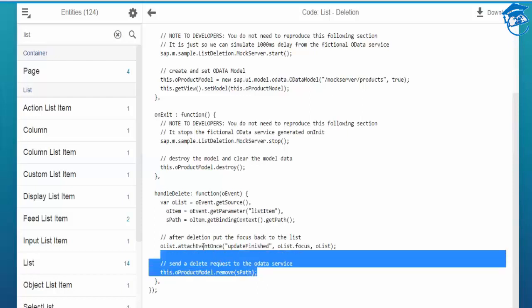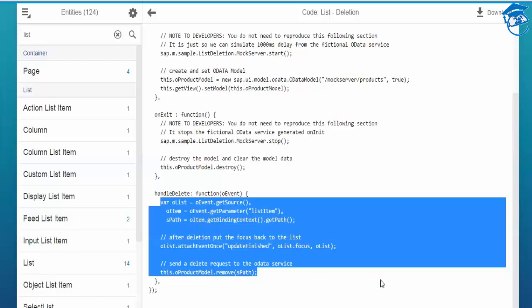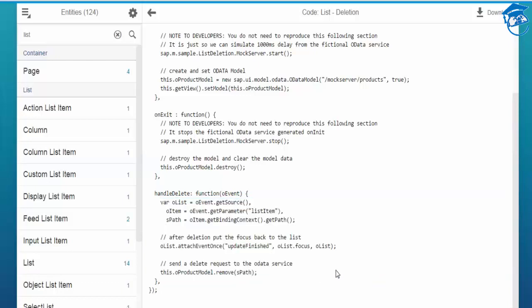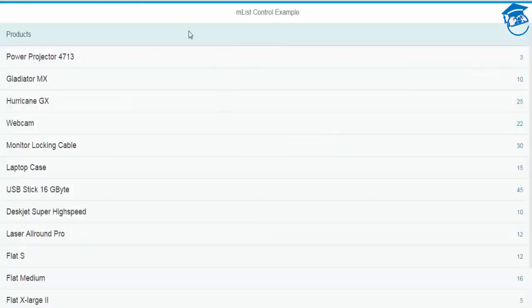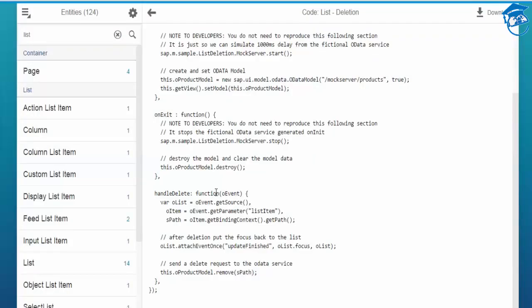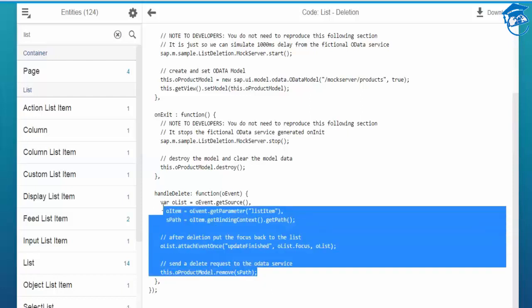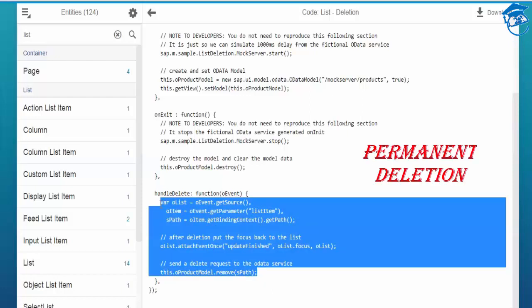This is what we are doing. This is one way of doing it, and the other way is simple. If you don't want to remove it from the model, you just want to remove it from that particular list, that's it. Means from here you want to remove it, but you don't want to remove it from the JSON. That's a temporary delete. This is a permanent delete, where from the path itself it will be deleted. So this is one way, the solution for permanent deletion. Then we have a temporary delete, which I'll be showing you.